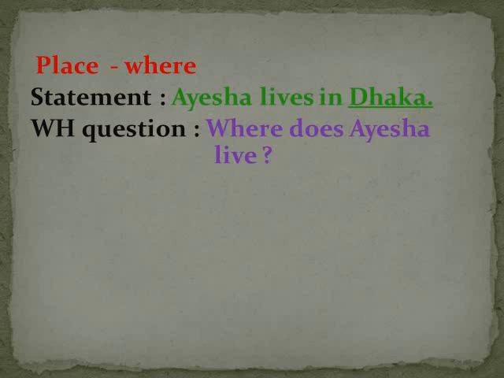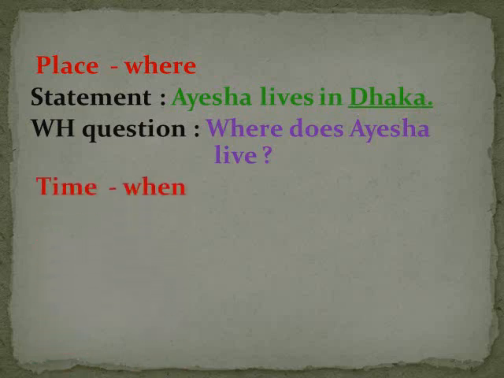So you have to identify the tense. We learned tense. Do you remember? So if you forget the structures, if you forget the rules, go through the classwork copies, then everything will be clear to you, I hope. So where does Aisha live? Where is the WH word, then auxiliary verb, subject, main verb. So everywhere we find the same structure.